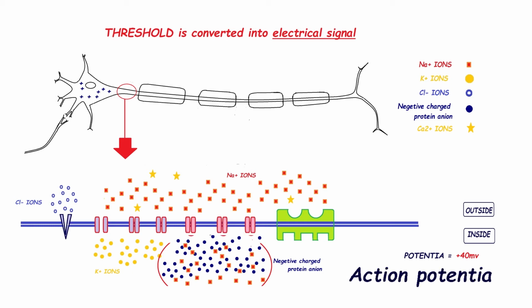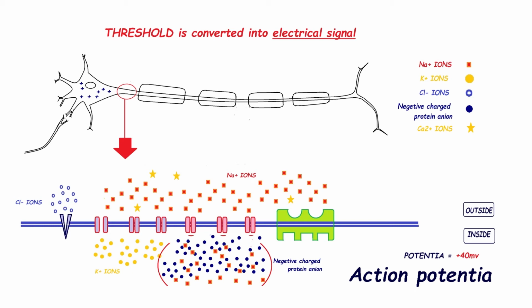Now, before the sodium ion entry, potential was minus 55 mV. After sodium ion entry, potential is changed from minus 55 mV to plus 40 mV. So potential is changed from negative to positive. At the resting condition, the neuron was polarized and potential was minus 70 mV.